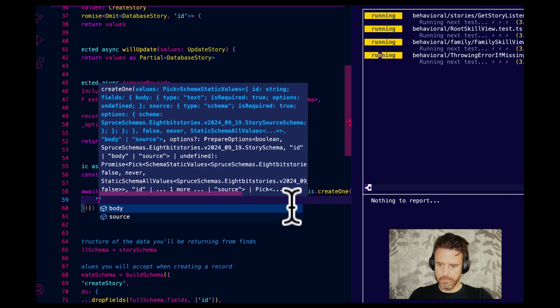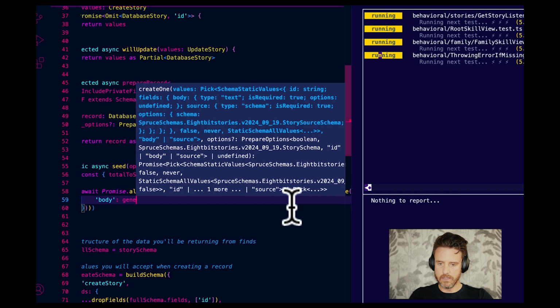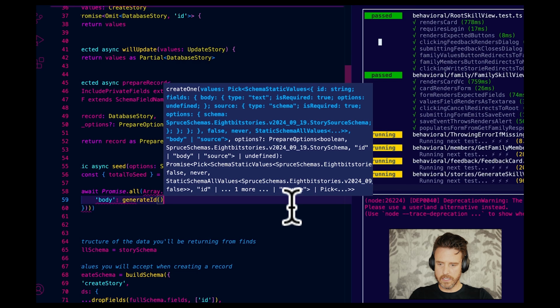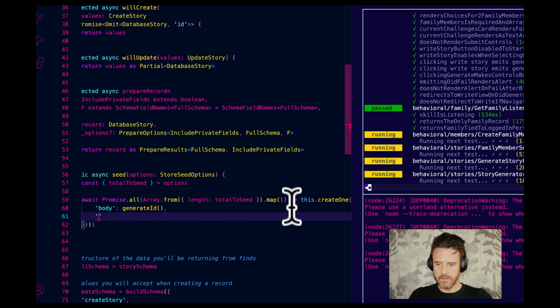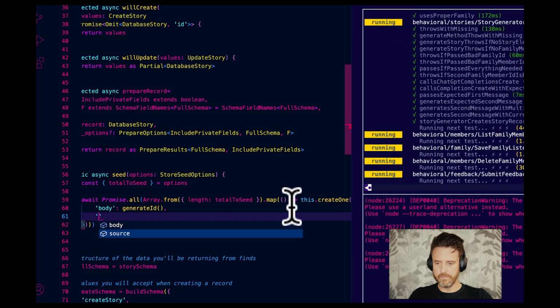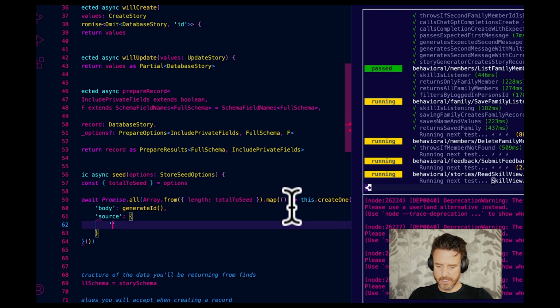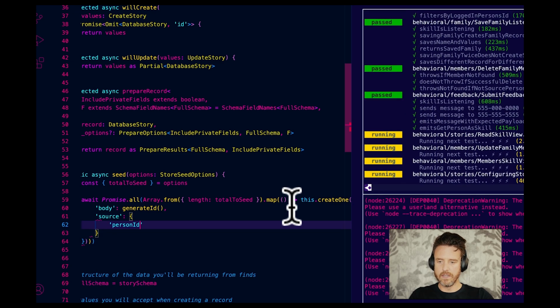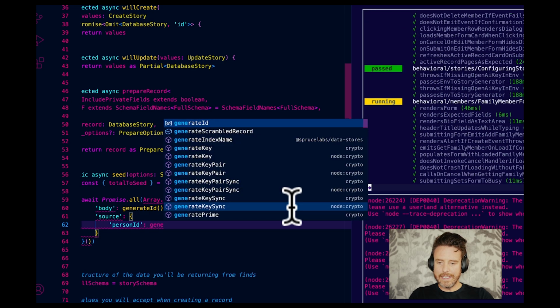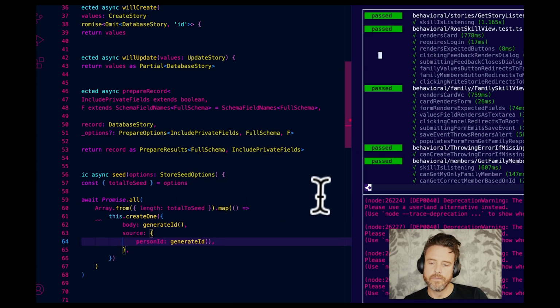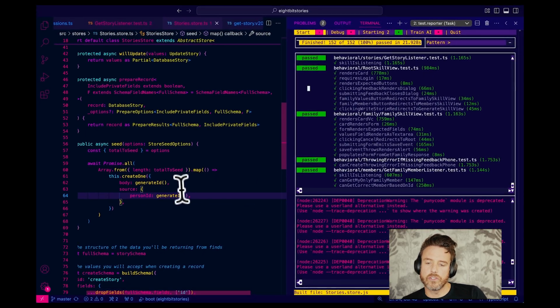How does it work? It's got a body, so generate ID. It's got a source. And I believe that's got a person ID in it. Yes. We're going to generate ID. The way that we built this, we're only getting the story based on ID.